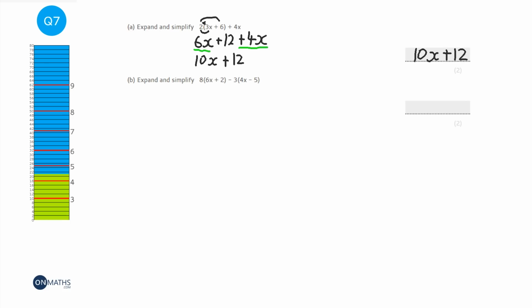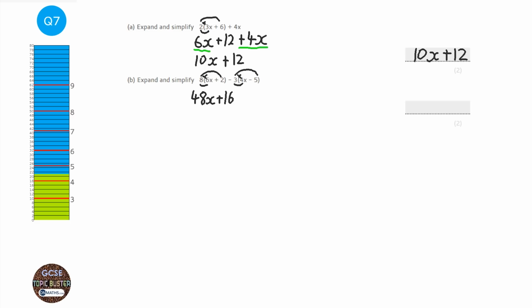Okay, the next one, there's a double smiles and rainbows. We've got one here, and we've got one here. So we'll do the first one first. So 8 times 6x, so we do 8 times 6, which is 48, and then we've got the x. Then we do 8 times positive 2, which is 16, so plus 16. Now that's nice and easy.